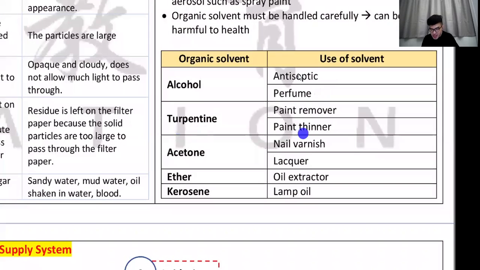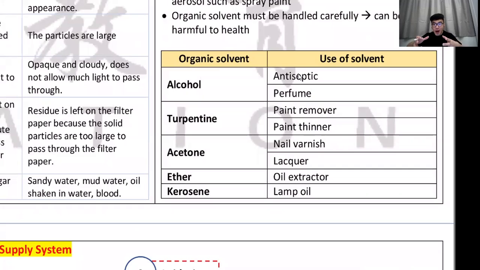This is used in your paint thinner. Okay, if you help your dad paint your house, I'm sure when your dad paints your house or when he paints the gate, there's a smell from the paint. The smell is the thinner lah. Okay, why is it called paint thinner? Because it makes the paint thinner.